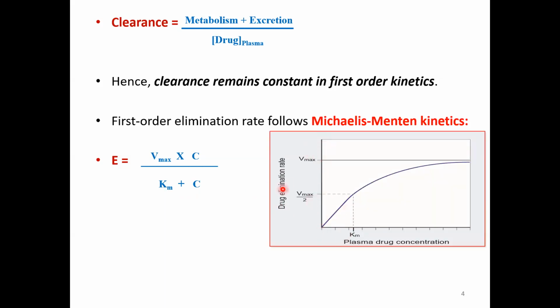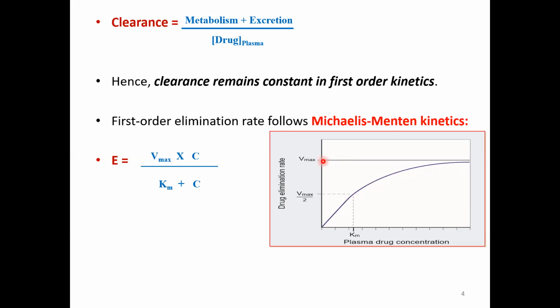The y-axis shows the drug elimination rate, and the x-axis the plasma concentration of the drug. For drugs which follow first order kinetics, as the plasma concentration increases on the x-axis, the rate of drug elimination on the y-axis also increases, until the elimination mechanism becomes saturated, that is, at the highest plasma concentration.